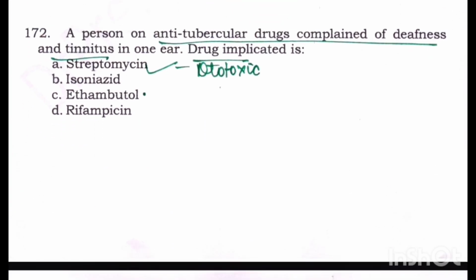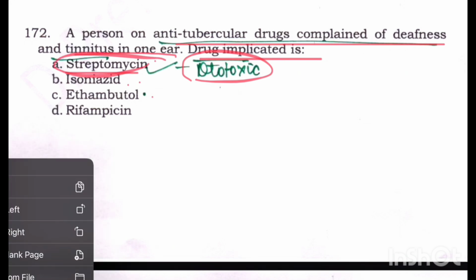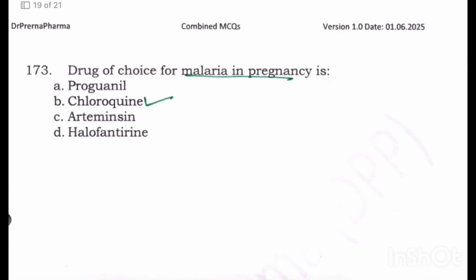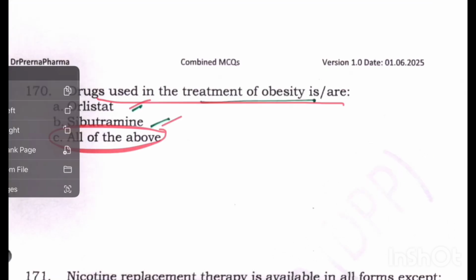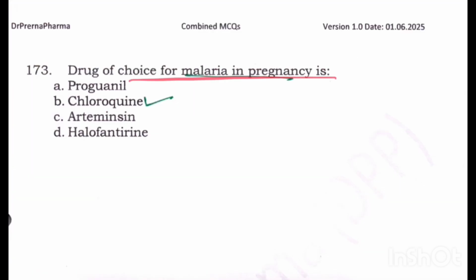A person on anti-tubercular drugs complained of deafness and tinnitus in 1 year. Drug implicated is, so ototoxic drug here is among streptomycin, isoniazid, ethambutol, rifampicin. Ethambutol causes optic, visual toxicity. Isoniazid is hepatotoxic. So the drug which is ototoxic is streptomycin. Drug of choice for malaria and pregnancy is chloroquine.